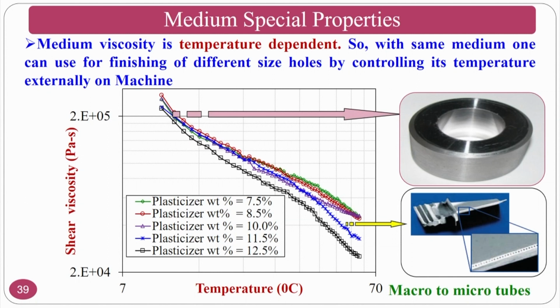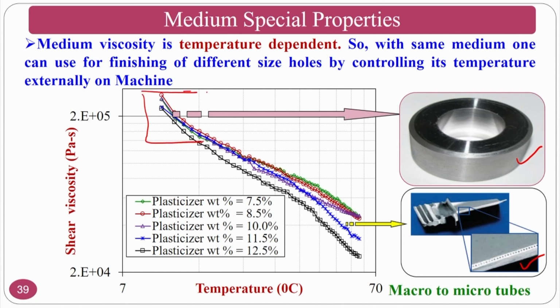Now, the medium's special properties. This medium can finish bigger holes, and it can finish smaller holes also, because it is temperature sensitive in nature. This particular graph is well explained in the abrasive flow finishing process. This is a temperature-sensitive medium, which you can use for bigger holes, and if you have a temperature controller on the medium cylinders, you can manipulate the temperature. The same medium with the temperature effect can be utilized for micro holes also.